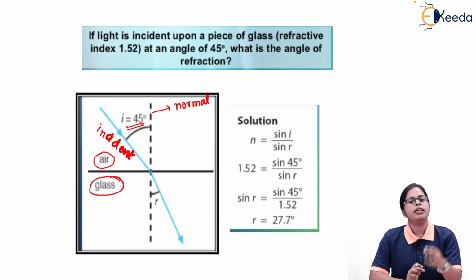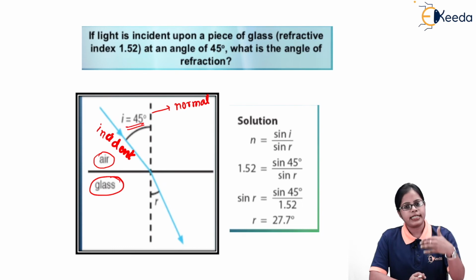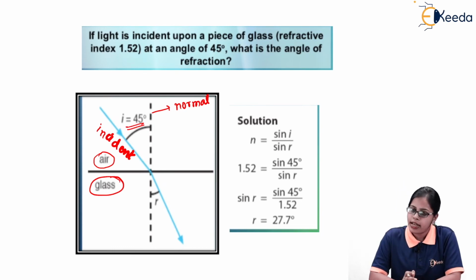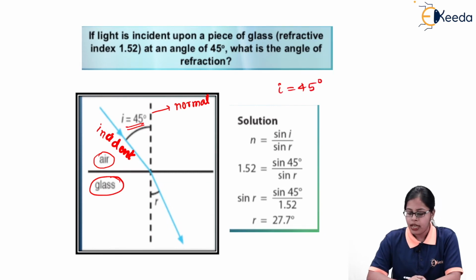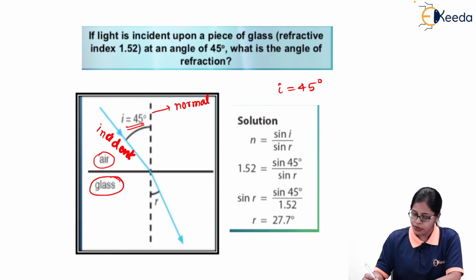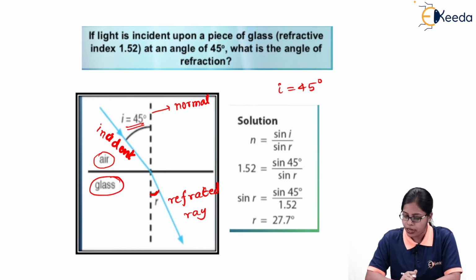If you remember, the angle made by the incident ray with the normal is the angle of incidence. So in our case, the value of i is taken to be 45 degrees. What we are not aware of is the angle of refraction, because this ray is the refracted ray.